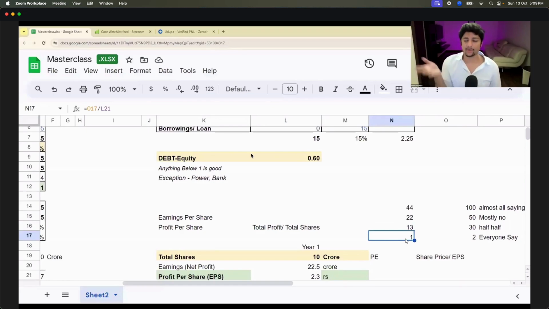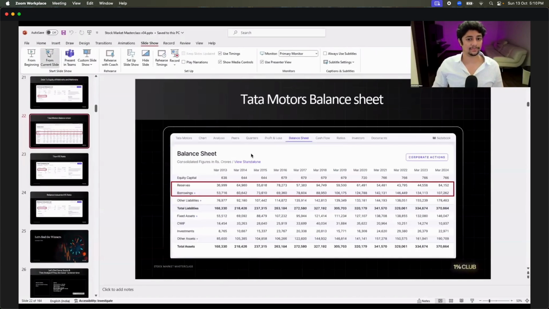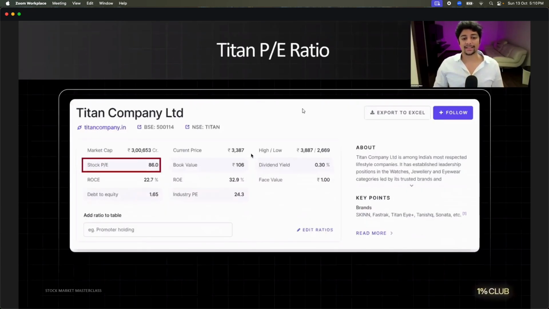Now let's come to the ideal range of PE ratio. Yes, very good question. What is a good PE ratio? PE ratio can be anything, right? But what is a good PE ratio we need to understand. So ideally, let me show you. Look at Titan. Titan is trading at a PE ratio of 86. Do you think it's overvalued or undervalued? Now, the best way to compare 86: there is something called industry PE ratio. That means all the other gold players in the market are trading at an average of 24, and Titan is trading at 86. Now we agree that Titan is a great company.